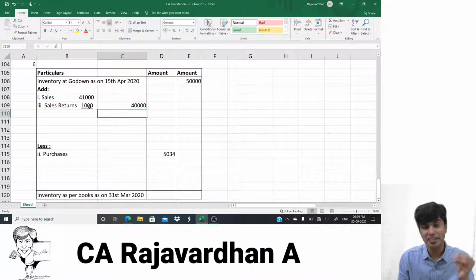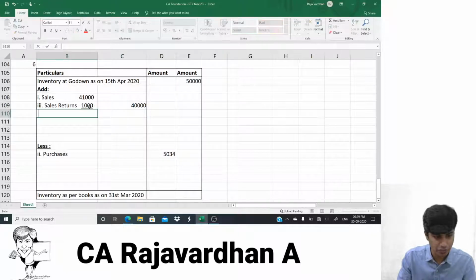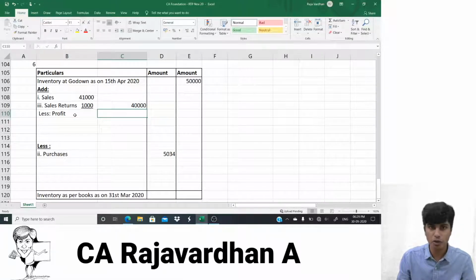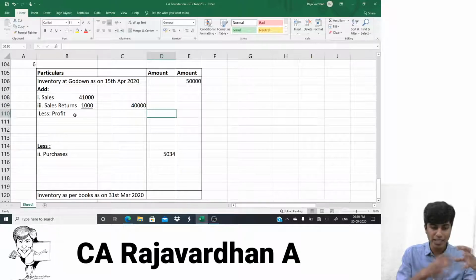I would have to find the profit element in this, deduct it, and find the cost of these goods sold, and that cost of goods sold will go to the outer column. I'll write it here if you want to. Less profit. Yeah, once I deduct that profit, whatever I get will go to the outer column. Till then I will have to wait. Yeah. So now sales is 41,000, returned is 1,000.